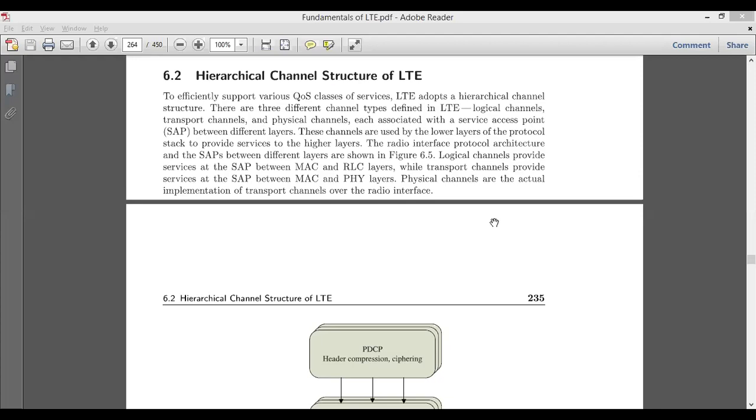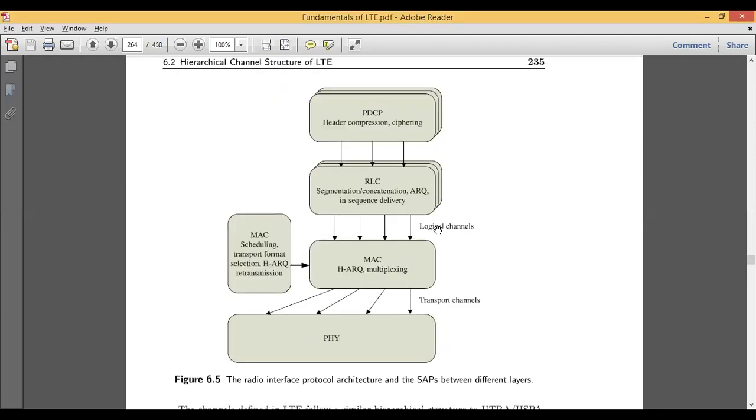Now looking into this particular figure, this is the radio interface protocol architecture and the service access points between the layers, showing where the transport channel will lie and where the logical channels will come. Look at this block diagram. The first layer is PDCP. We know the operation of PDCP. It is meant for header compression, ciphering and deciphering, and sequence numbering.